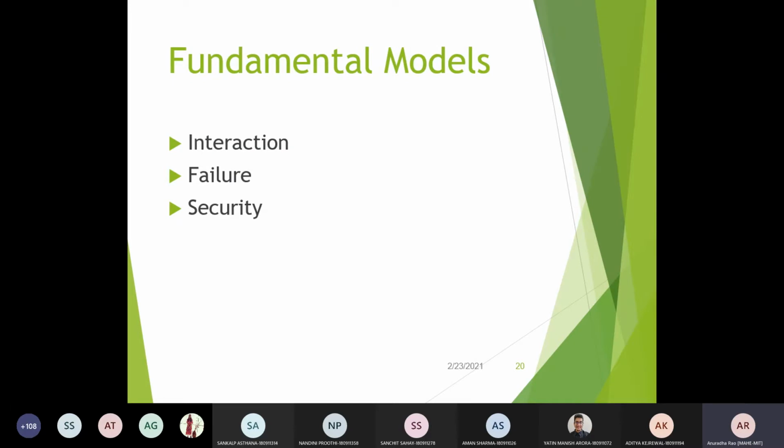So can anyone guess what the various performance parameters are which you have to consider? Because multiple processes are interacting, the interaction model should give you good performance. To design or model that, what are the parameters which you have to consider? Yes, anyone?